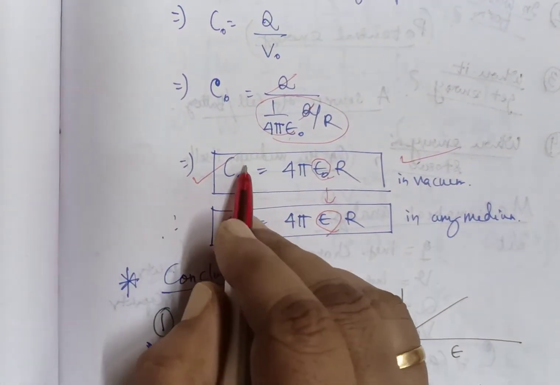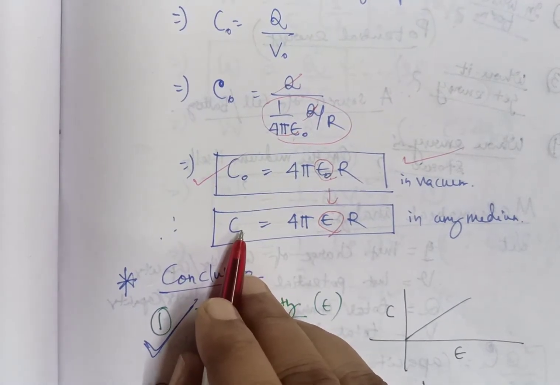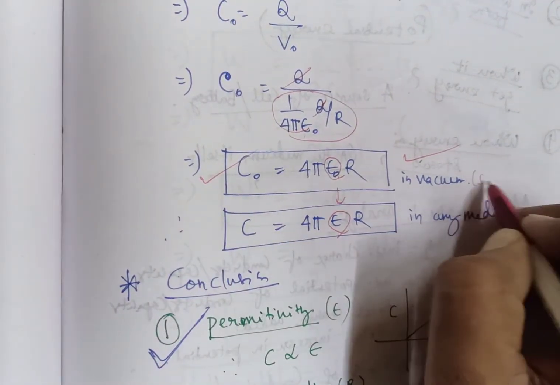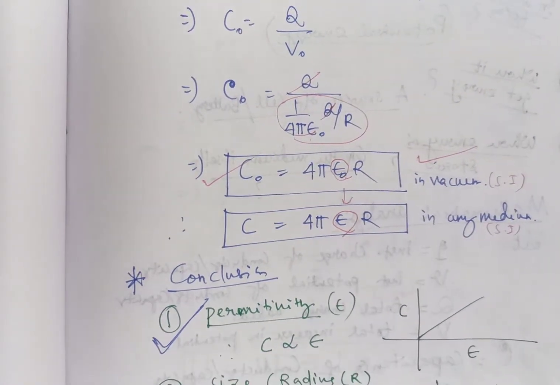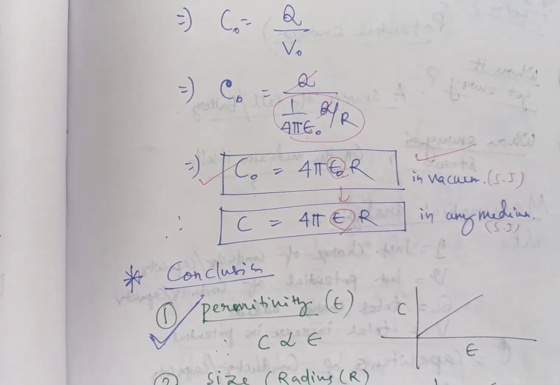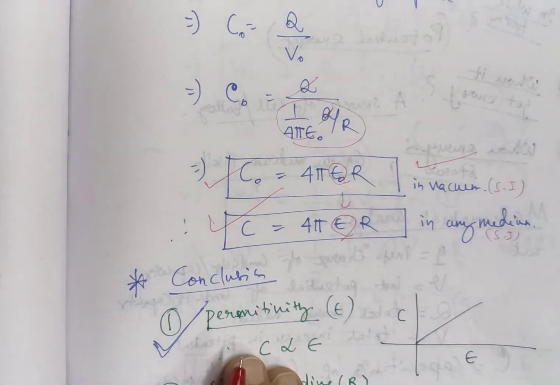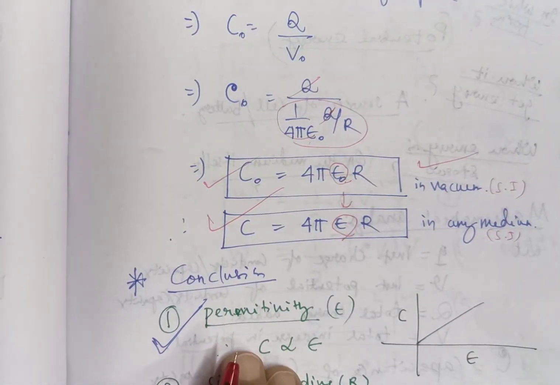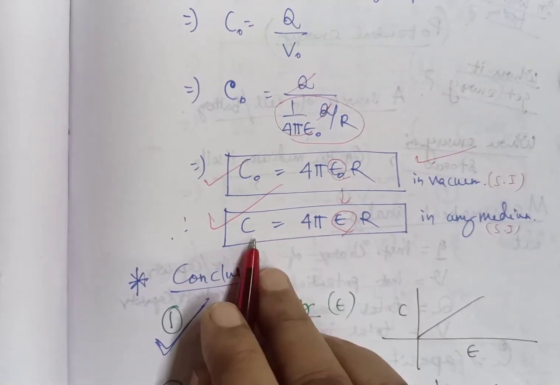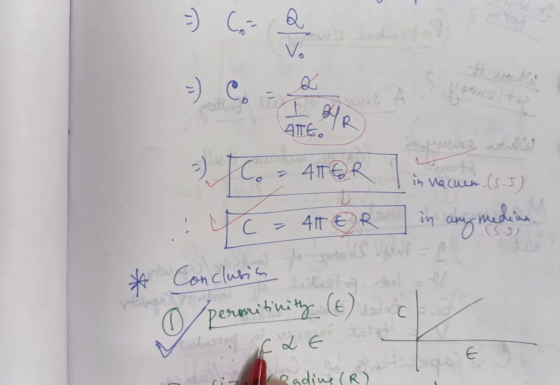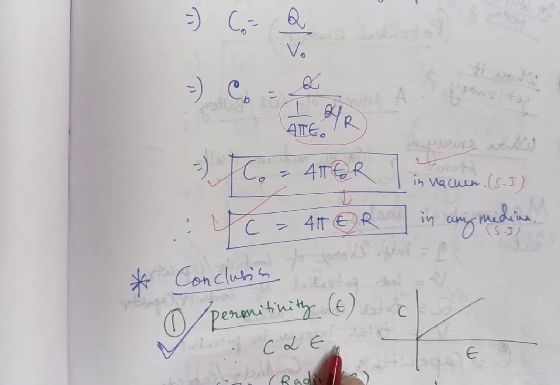This is the formula in vacuum and this is the formula in medium in SI system. Both formulas are calculated in SI system. Then we have to discuss the conclusion, what the derivation part signifies. First of all, we have to discuss how capacitance depends on the permittivity of the medium. From the formula, it is directly discussed. Capacitance is directly proportional to permittivity of the medium.